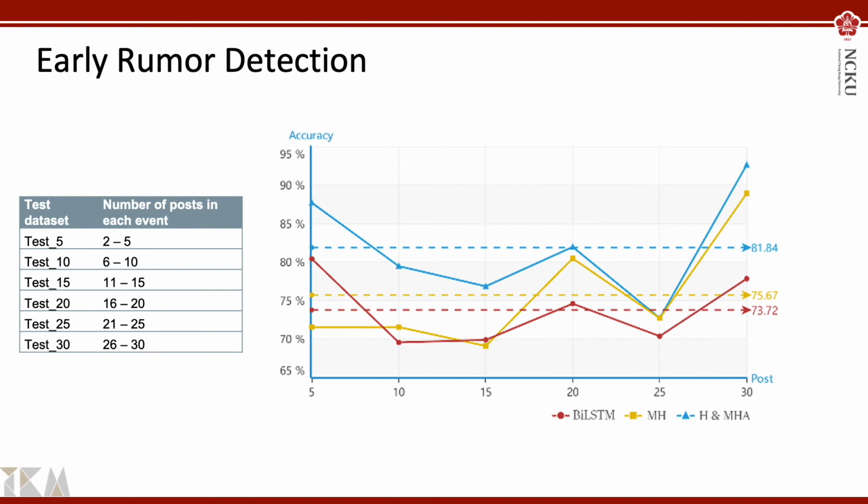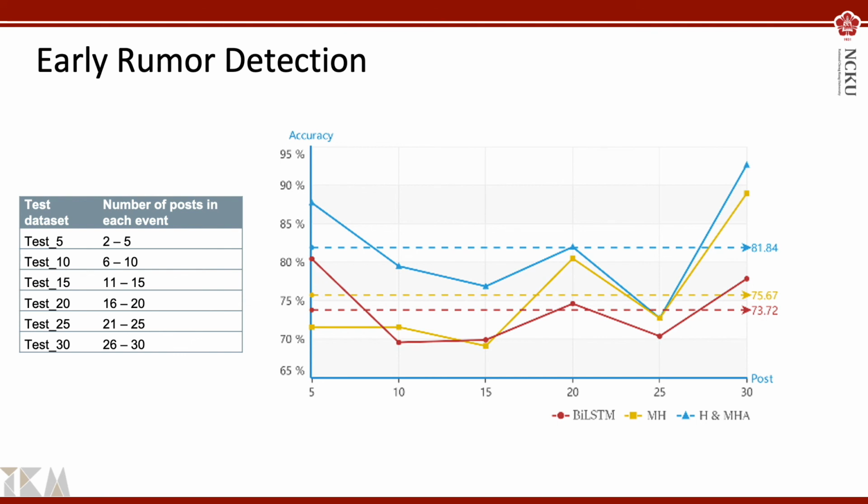Finally, to evaluate the model's early rumor detection performance, we considered 6 types of test sets that reflect the real scenario of rumor spreading on Twitter. A small number of posts for each event means that the rumor had just begun to spread, with only a few tweets about the rumor. On the other hand, a large number of tweets implies that the rumor has spread widely.